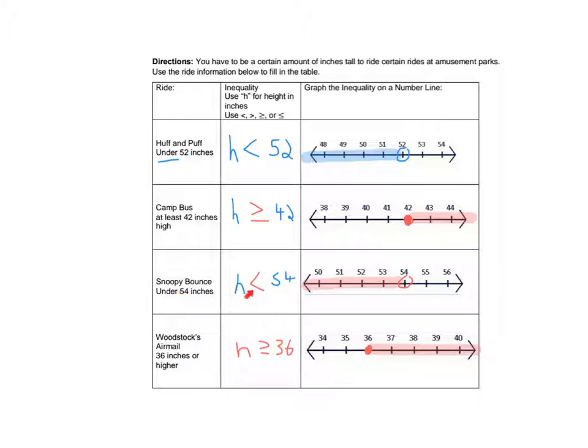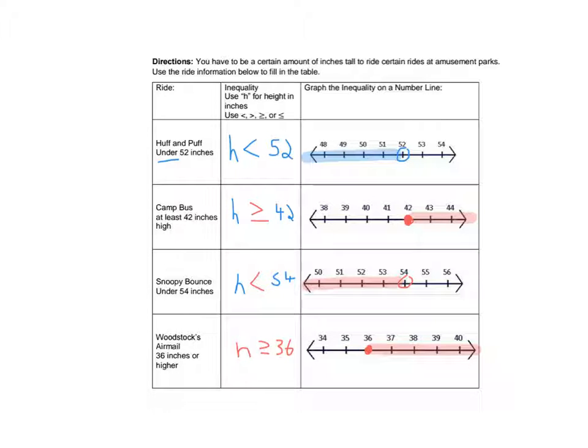Under 54, again, under means below, but doesn't include 54, so I have an open circle. And then I'm looking for numbers that are below, so I shade to the left. And then 36 inches or higher, which includes the 36, so I have an equal sign. Closed circle at 36, so numbers that are higher, so I shade to the right.